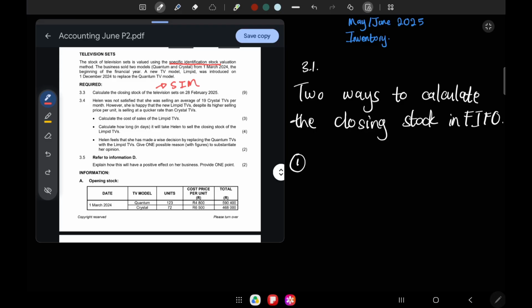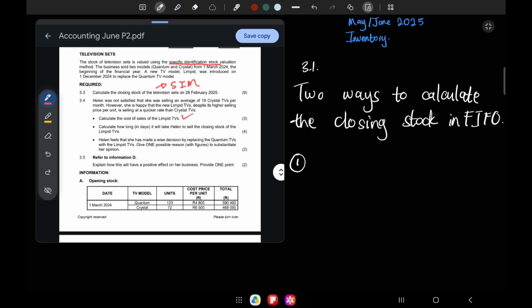Because they've said so. 3.4, Helen was not satisfied that she was selling an average of 19 Crystal TVs per month. However, she is happy that the new Limpid TVs, despite its higher selling price per unit, is selling at a quicker rate than Crystal TVs. Calculate the cost of sales. Okay, you guys know how to calculate the cost of sales under the specific identification method.